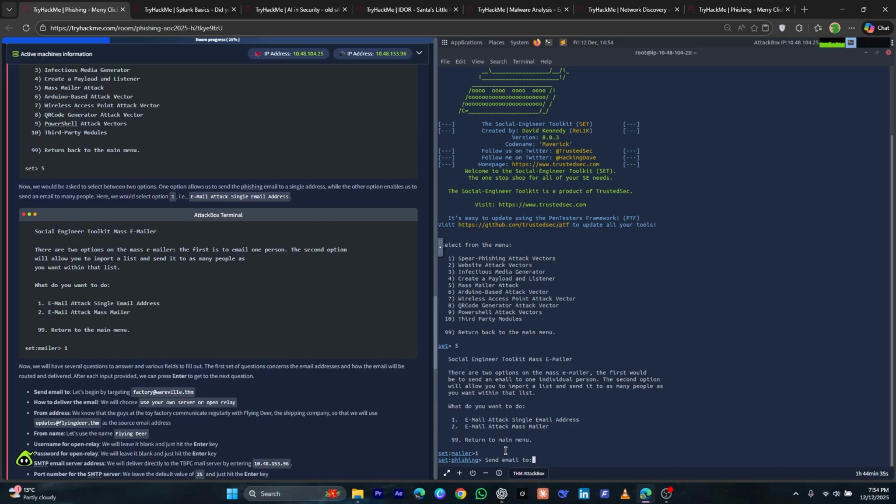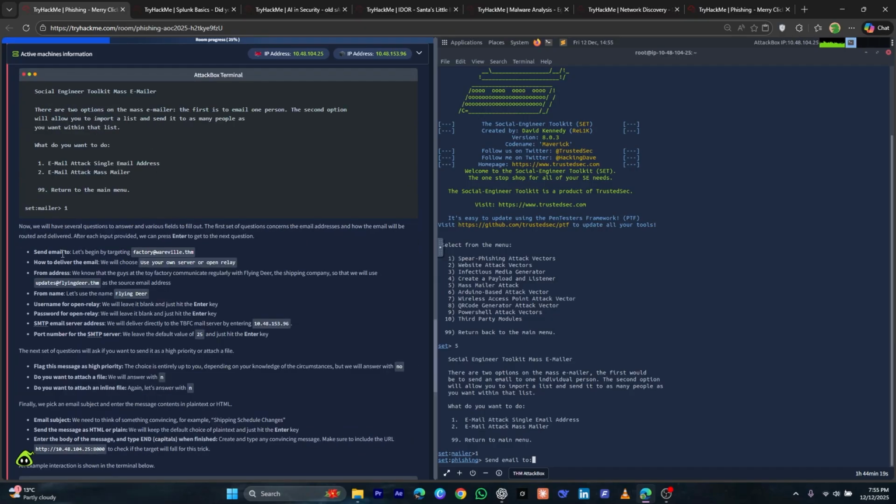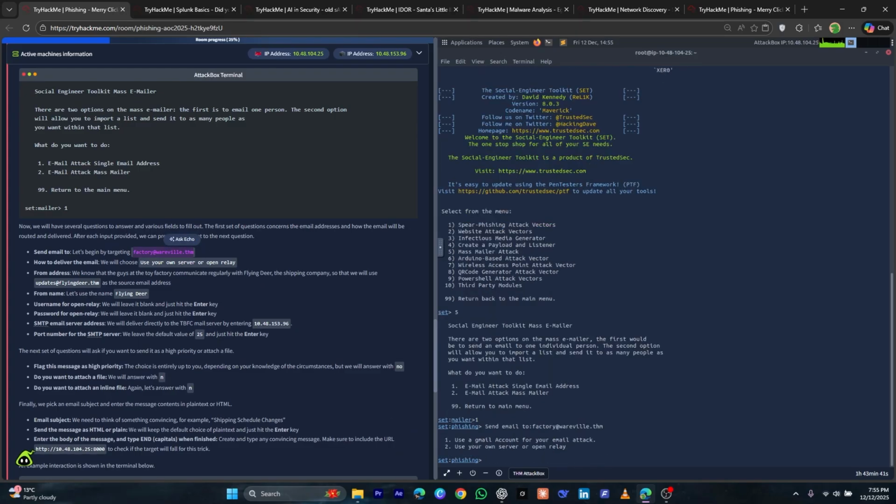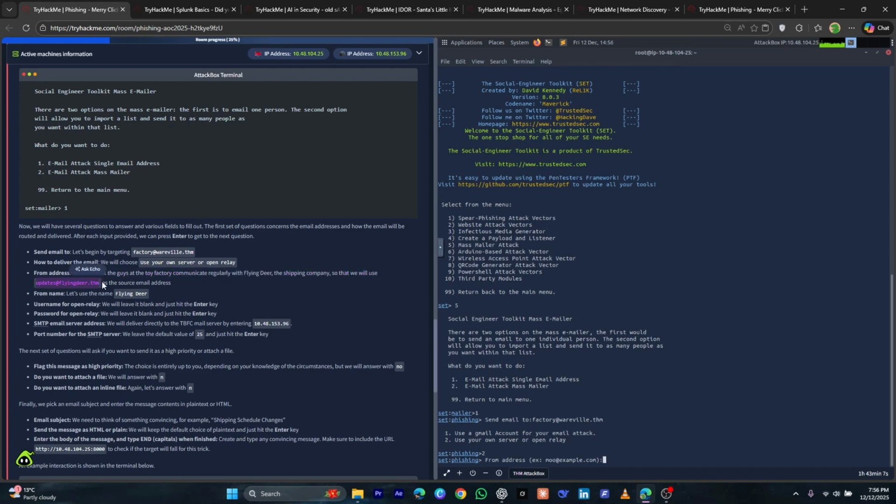So let's see which email we will be sending the phishing page to. Okay, as you can see, this is the email we will be sending the phishing page to. So let me copy it and paste it. Now let me press enter and see what we'll be doing next. We will choose this second option by typing 2, and this will act as the source email address.